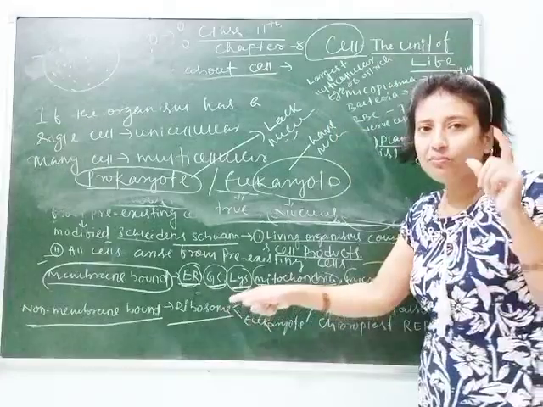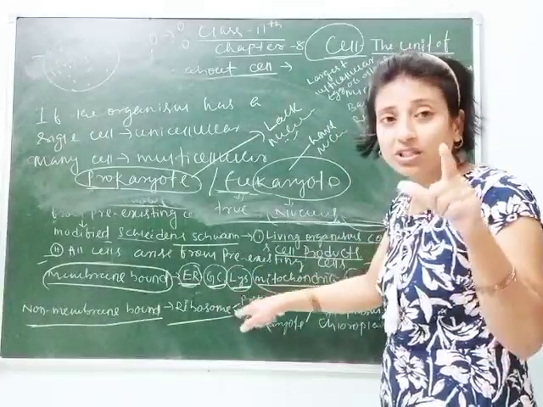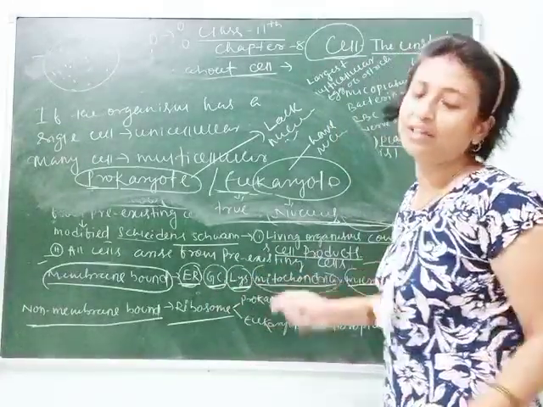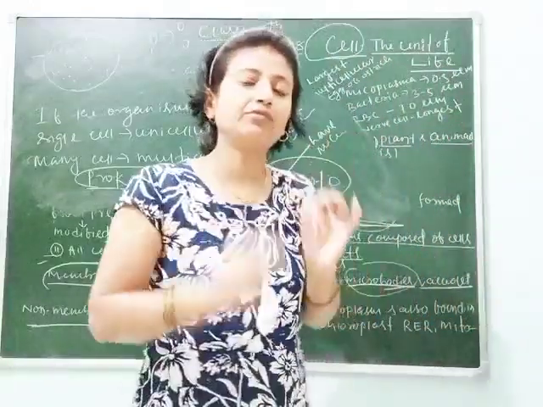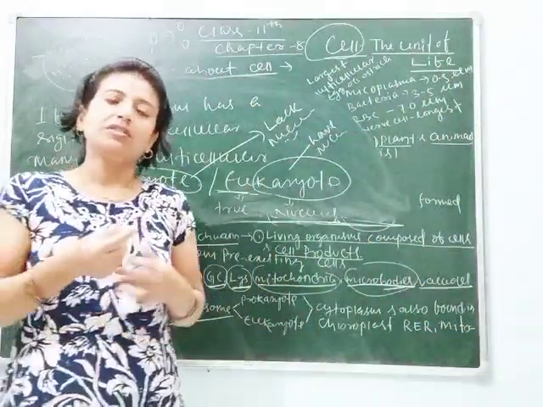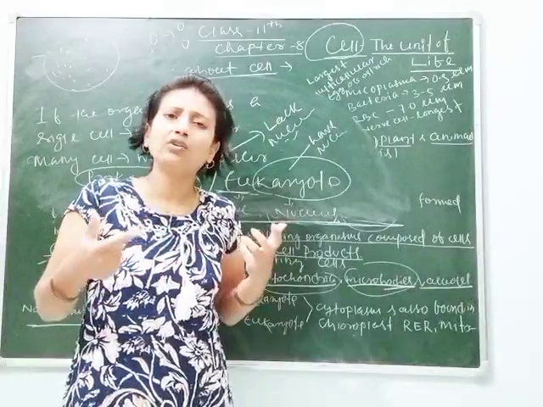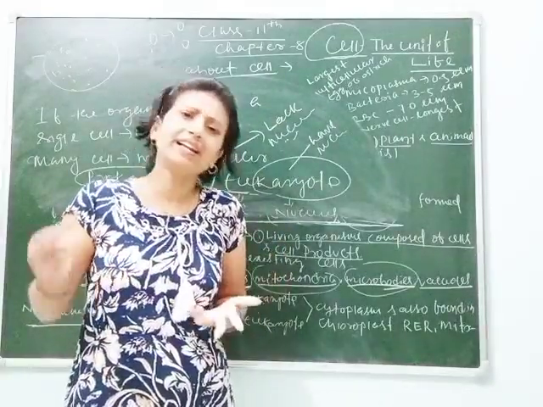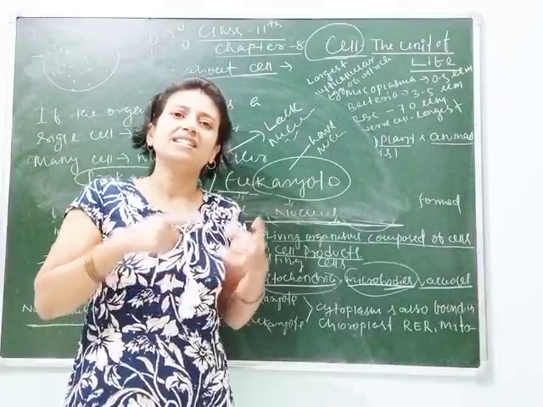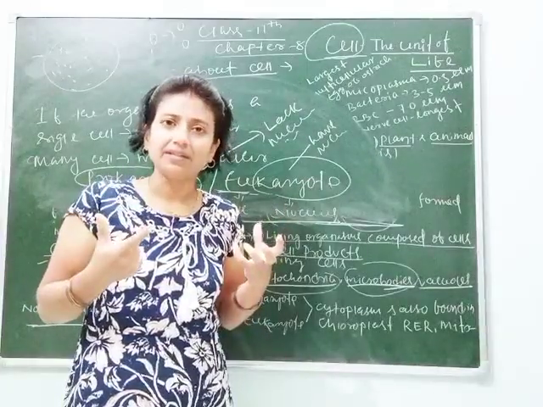So this ribosome is a non-membrane bound structure both in prokaryotes and eukaryotes. Students, try to understand. In prokaryotes, the nucleus has no membrane, so the other cell organelles also lack membranes. Clear?